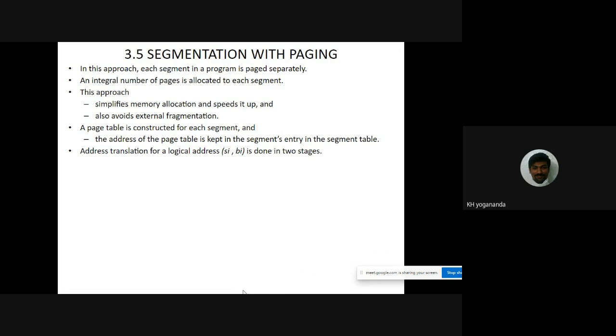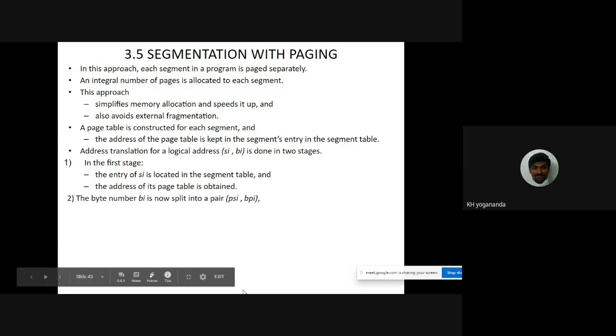The address translation of our logical address SI, BI pair will be done in 2 stages. In the first stage, we take the SI entry in the segment table. First we construct the segment table and mark the entry of SI in it, and then we obtain the address of the page table.